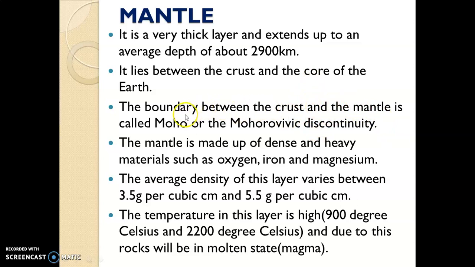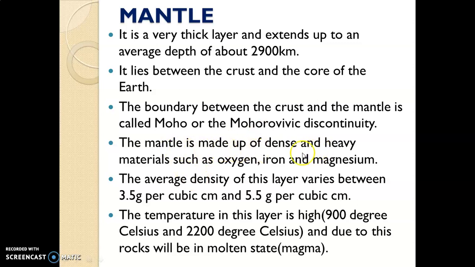So which boundary separates crust and mantle? The Mohorovicic discontinuity. Do you know, students, who discovered this discontinuity? Yes, a famous scientist called Andrija Mohorovicic is the name of the scientist who discovered it.